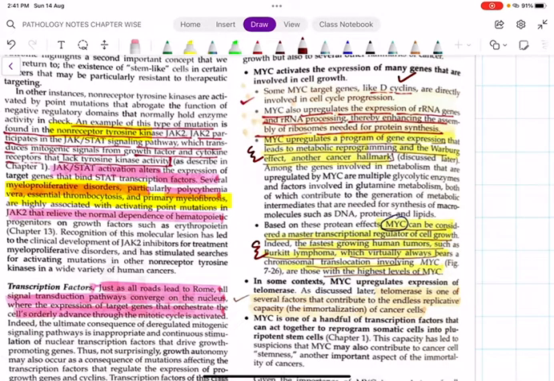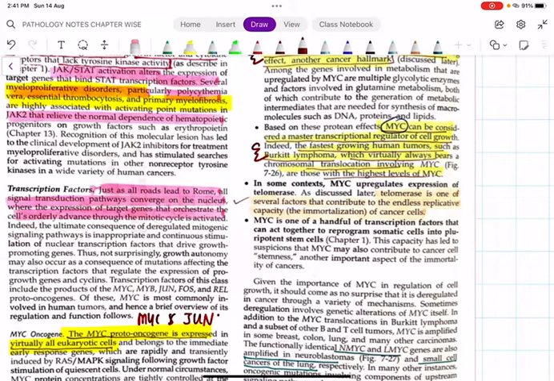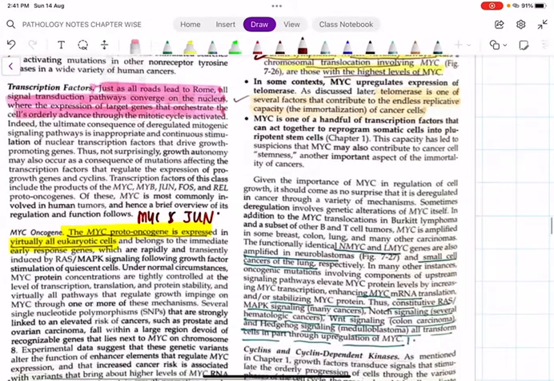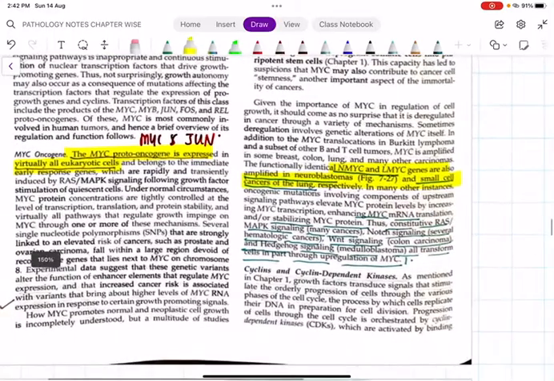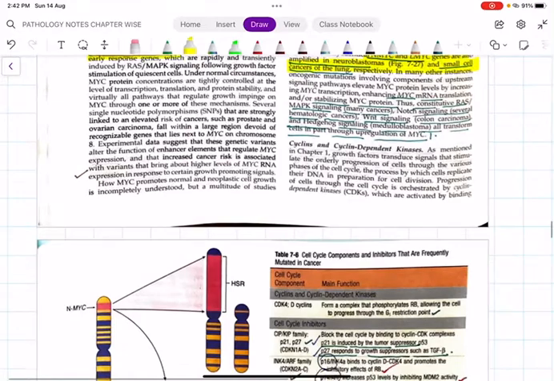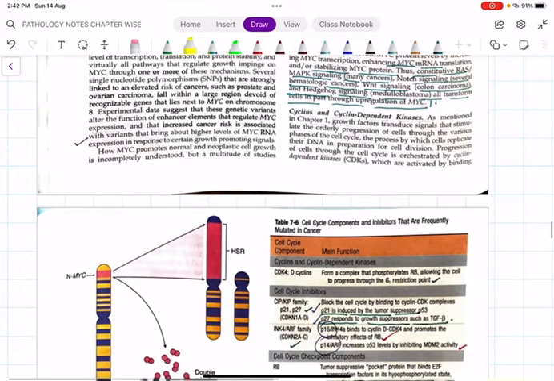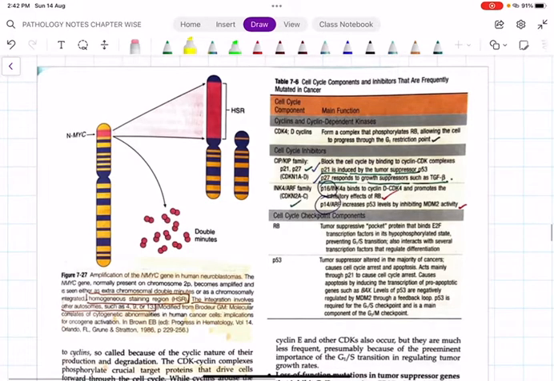And the most important thing to remember: in Burkitt's lymphoma, we have c-MYC upregulation or c-MYC amplification. N-MYC: remember, N stands for neuroblastoma, that is N-MYC amplification occurs in neuroblastoma. L-MYC, L for lung, that is L-MYC in small cell cancer of the lung. Okay, just remember this. Then we have a lot of cyclins and cyclin-dependent kinases.